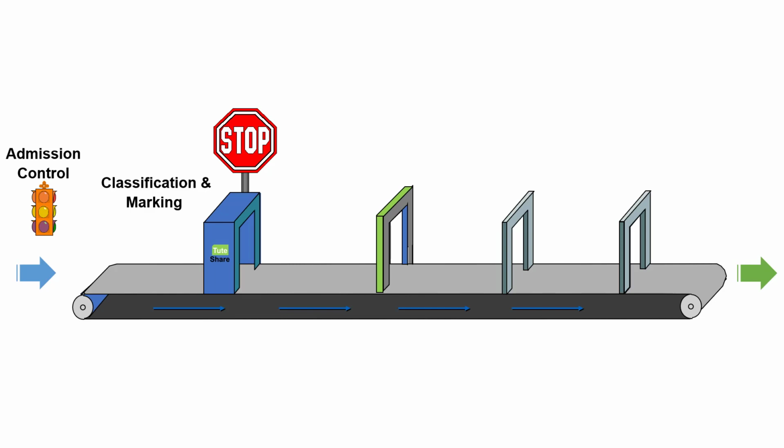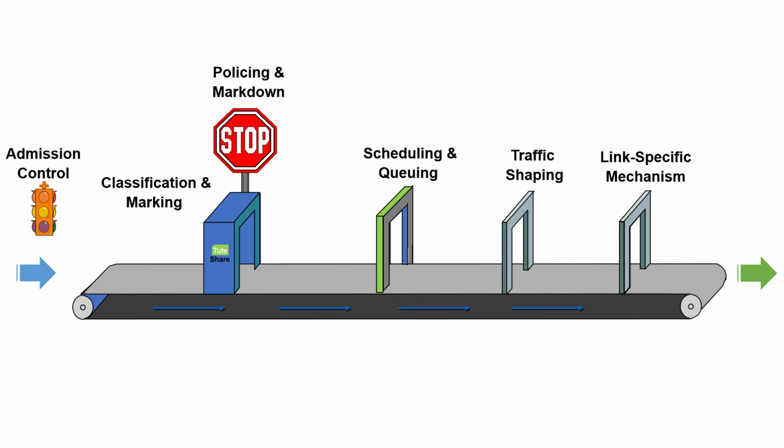Then we have to use some tools to avoid congestion in the quality of service implementation, which can monitor the network traffic and load. Because if we have more congestion, then the QoS implementation needs to be amended accordingly. Then we have to have tools to manage the congestion as well.